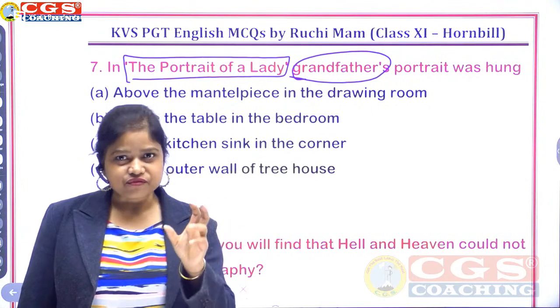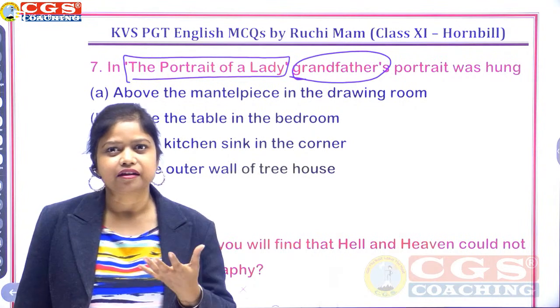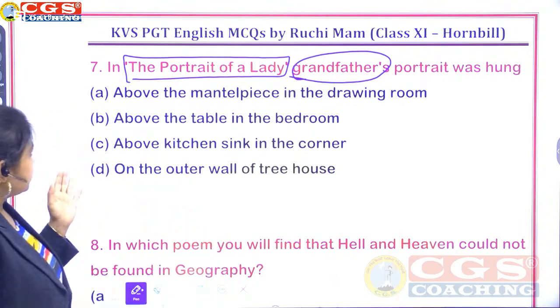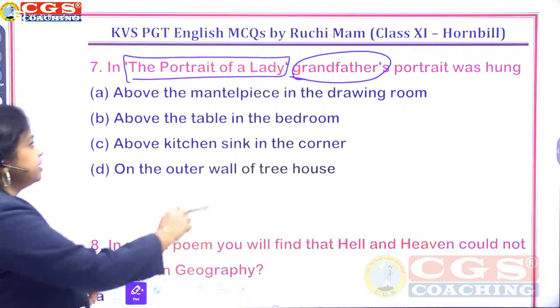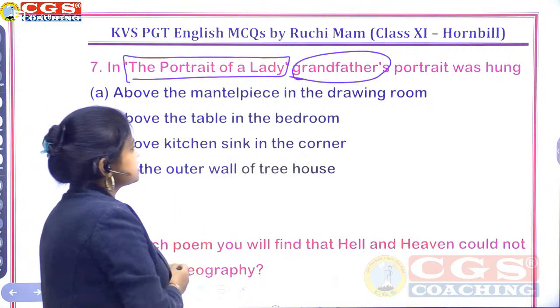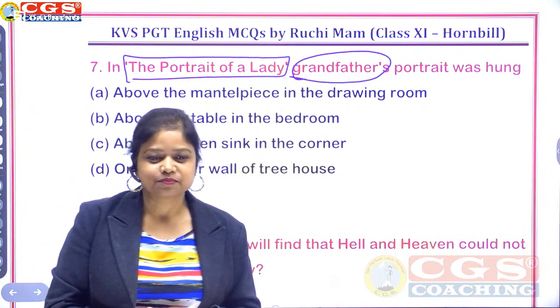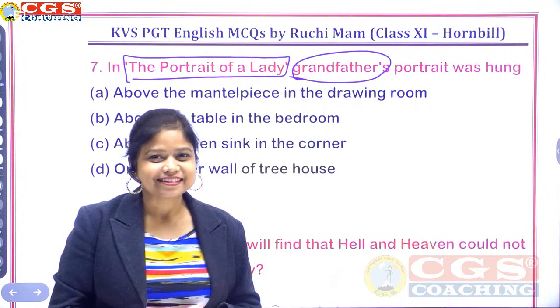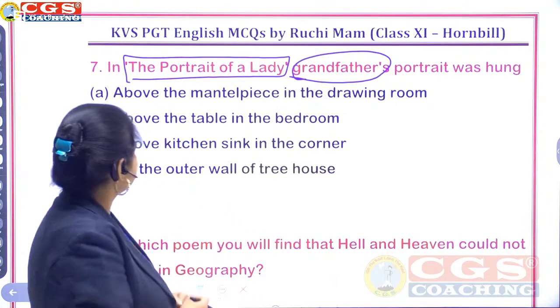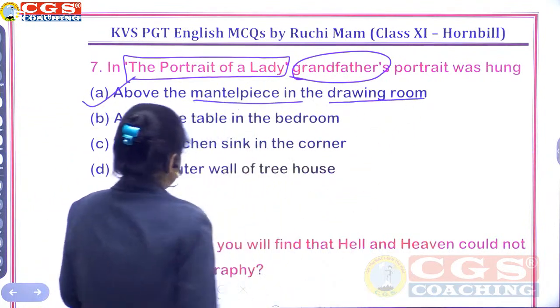Was it above the mantelpiece in the drawing room, above the table in the bedroom, above the kitchen sink in the corner, or on the outer wall of the tree house? Which one is the right answer? Yes, correct. Very good. Above the mantelpiece in the drawing room.